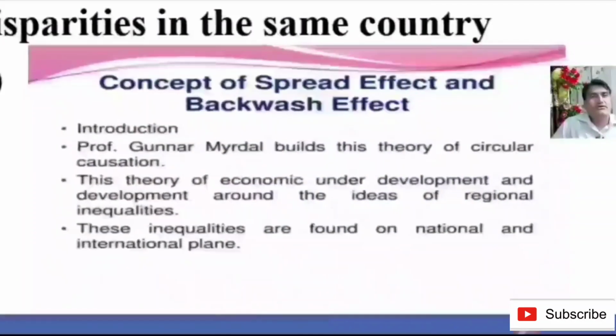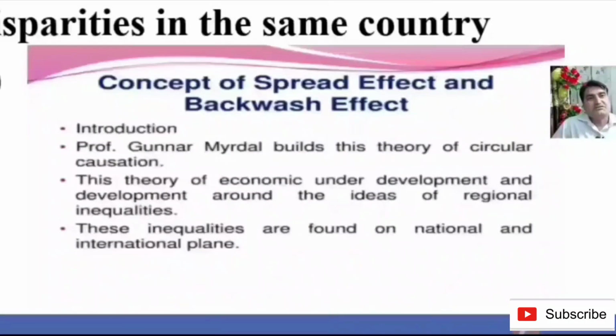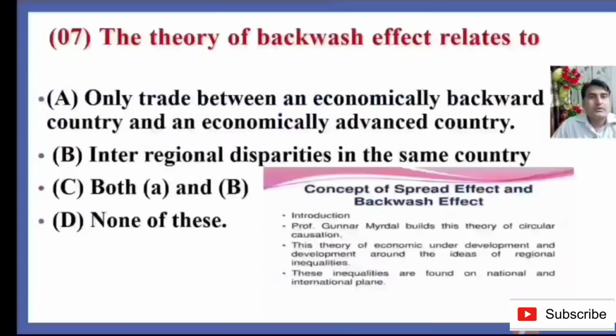Professor Gunnar Myrdal built this theory of circular causation, the theory of economic underdevelopment and development, around the idea of regional inequalities. These inequalities are found on national and international planes. So C is the right answer.